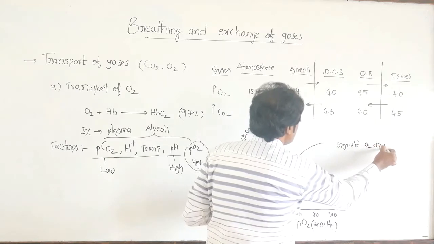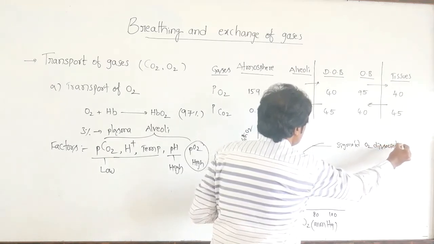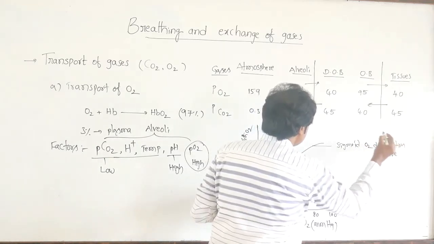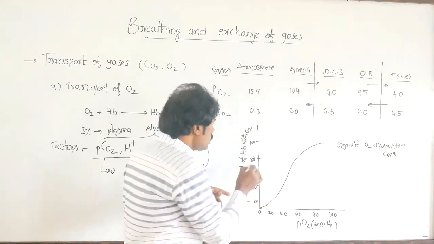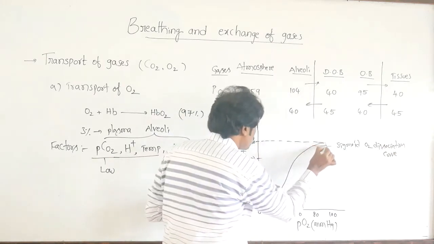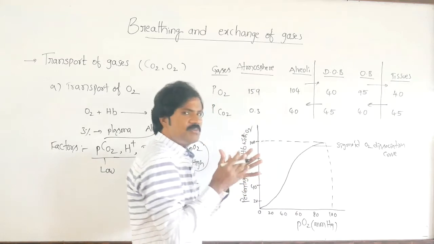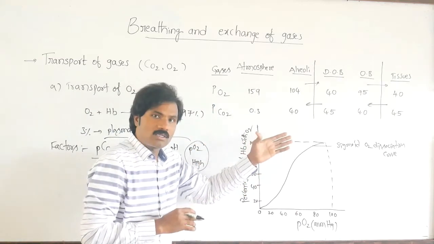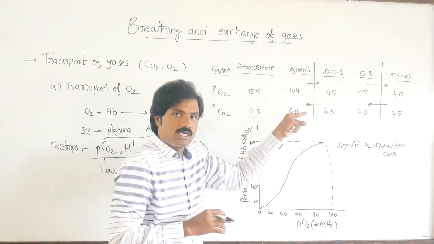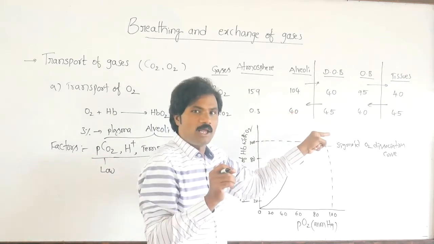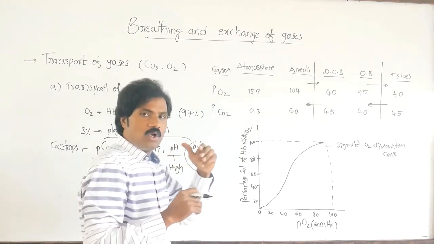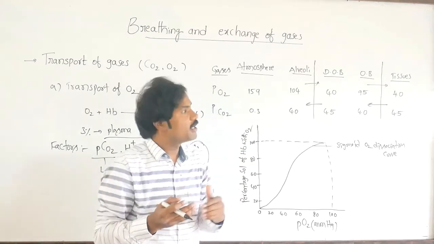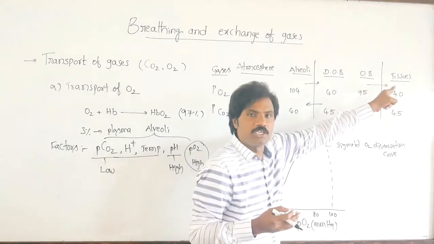Oxygen dissociation curve. That is important. The oxygen dissociation curve represents a sigmoid curve. Oxygen associates in the alveoli because of these factors. When oxygen dissociates, it dissociates in the tissues.